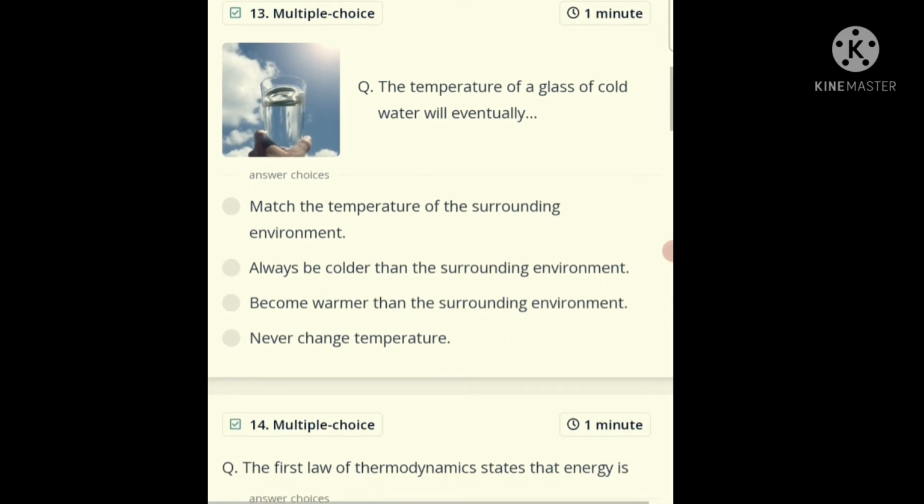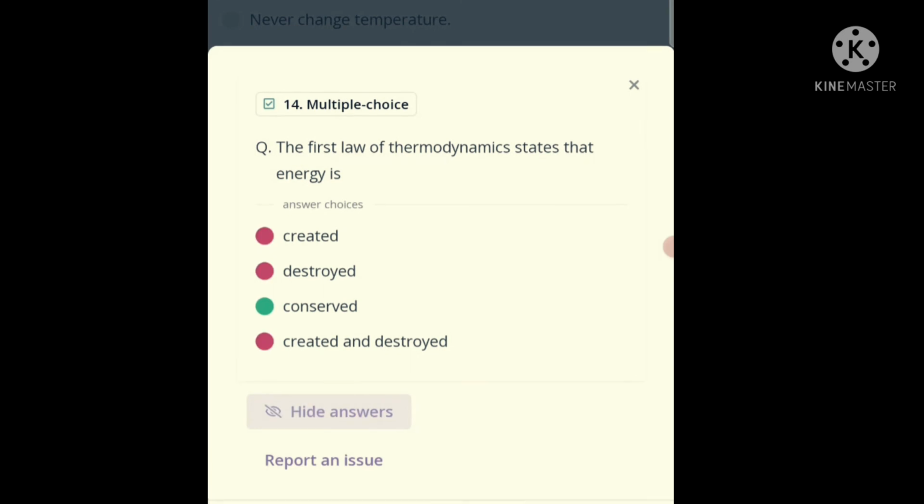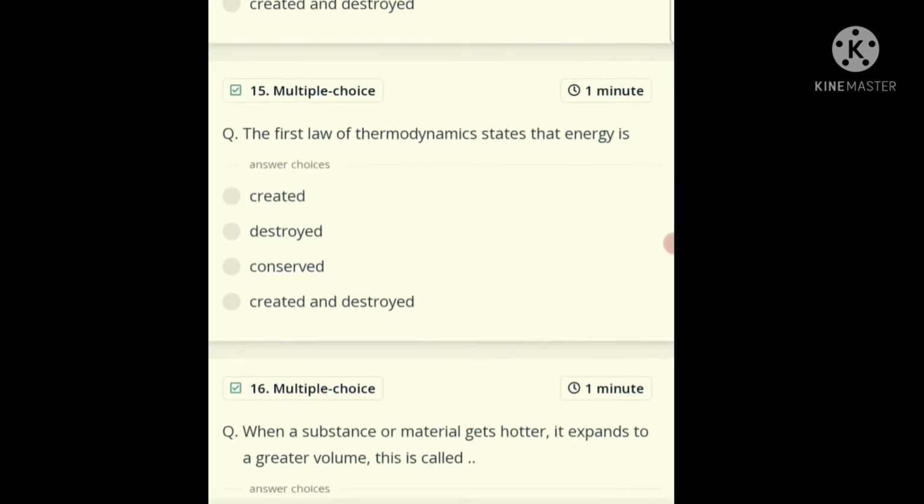Question number 14. The first law of thermodynamics states that energy is created, destroyed, conserved, created and destroyed. And the answer is conserved. The first law of thermodynamics always states that energy is conserved. Now question number 15. The first law of thermodynamics states that energy is conserved.